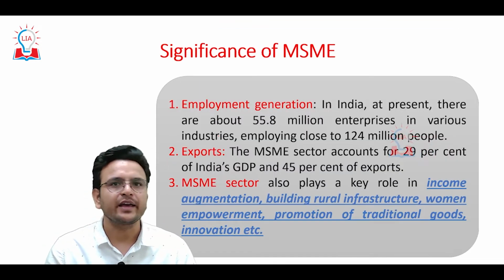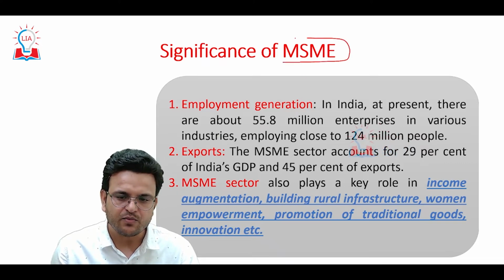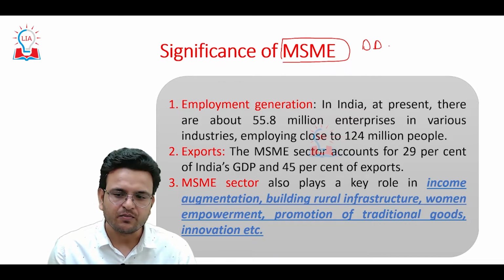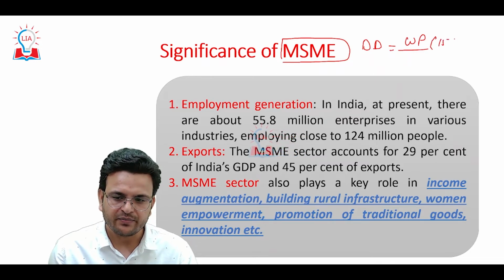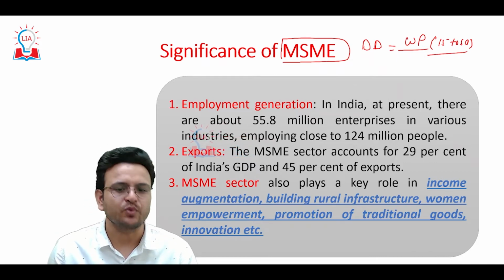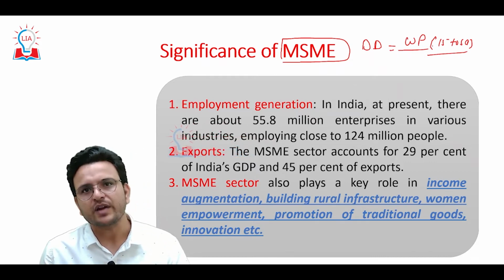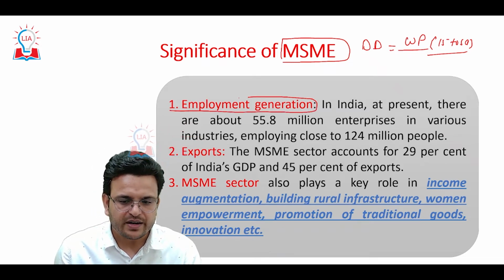How or why are MSMEs important? We know that India has a demographic dividend. It simply means that the working population in India, between 15 to 59 years of age, is more, and this young generation requires employment. And when we talk about MSME, MSME is very important for employment generation.